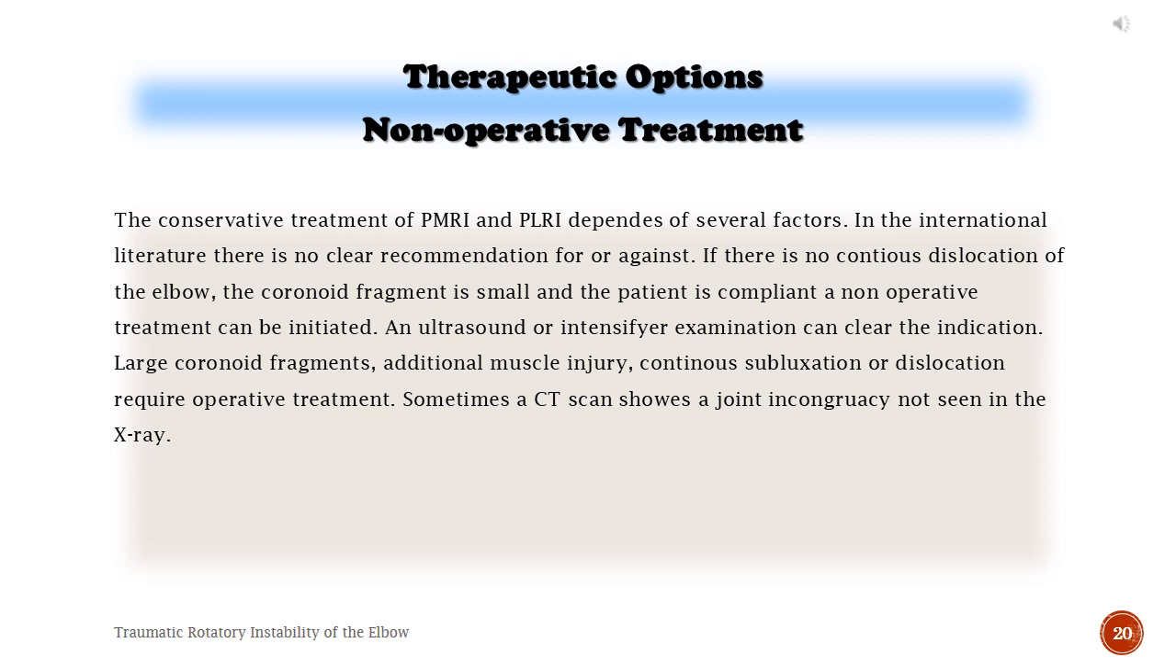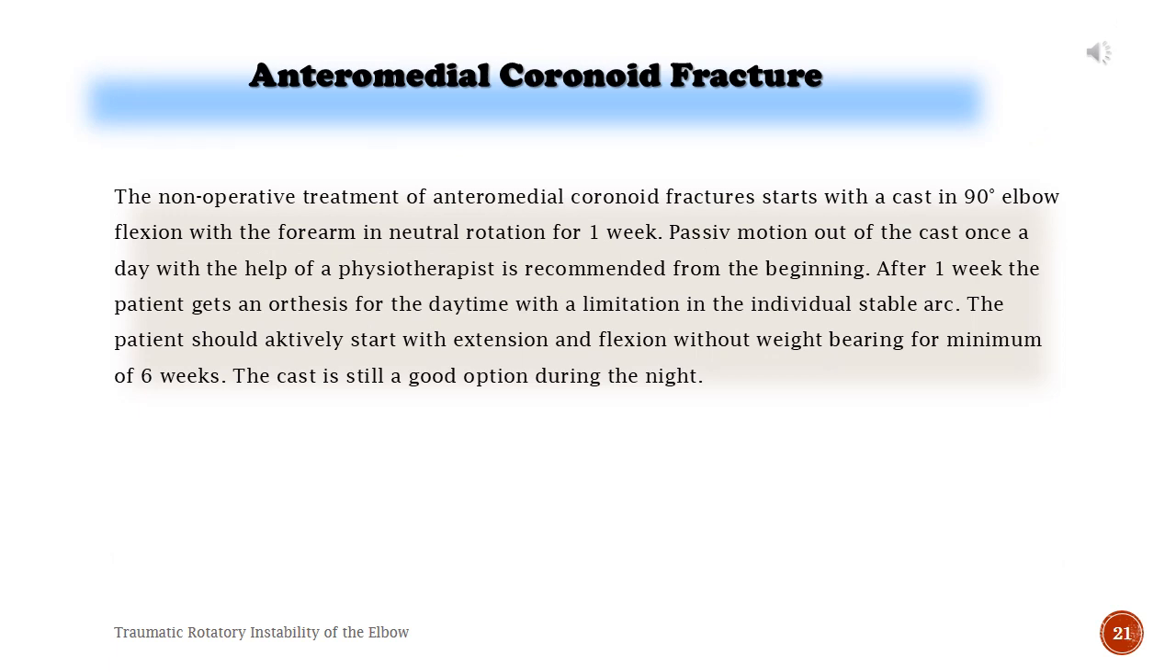Large coronoid fragments, additional muscle injury, continuous subluxation, or dislocation require operative treatment. Sometimes a CT scan shows a joint incongruency not seen in the X-ray. Anteromedial coronoid fracture. The non-operative treatment of anteromedial coronoid fractures starts with a 90 degrees elbow flexion cast with the forearm in neutral rotation for 1 week.